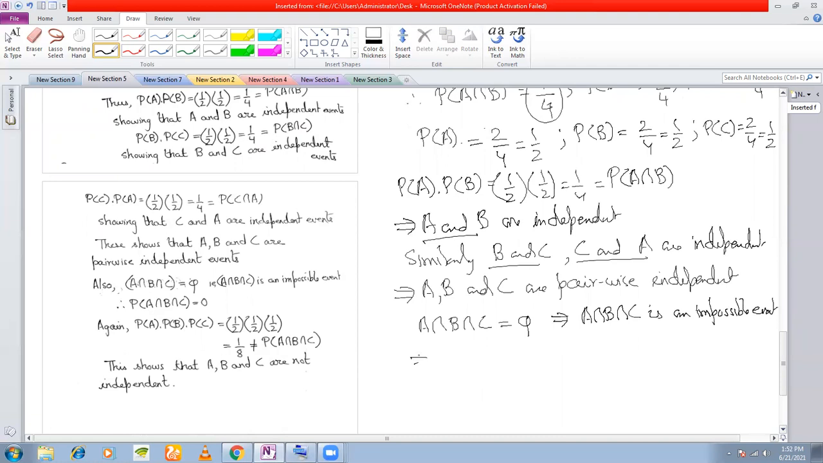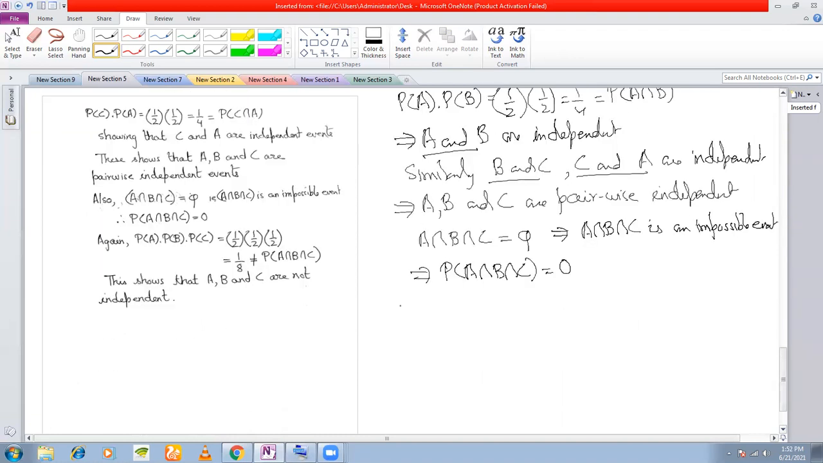That means the probability of an impossible event is 0. Right? Now let us check. What is P(A) into P(B) into P(C)? It is half into half into half. Right? Which is not equal to this. Which is not equal to 0.